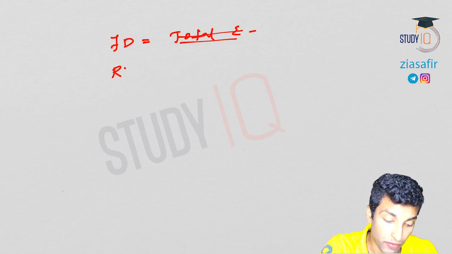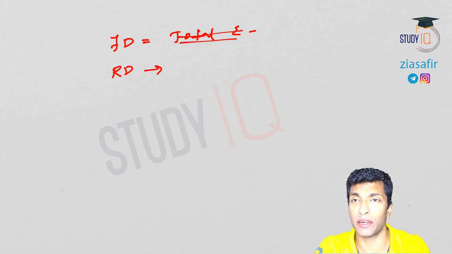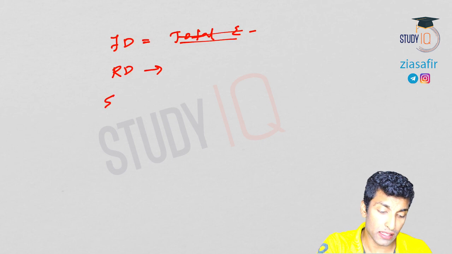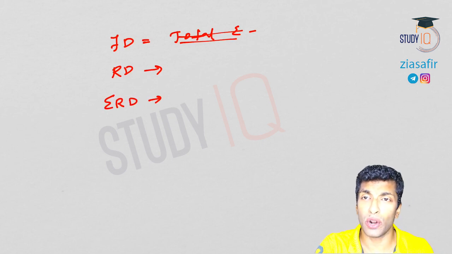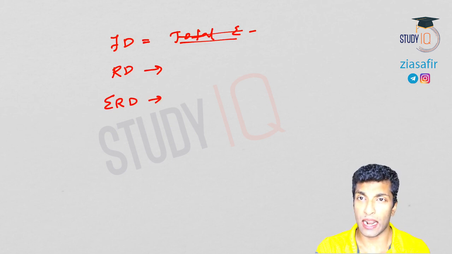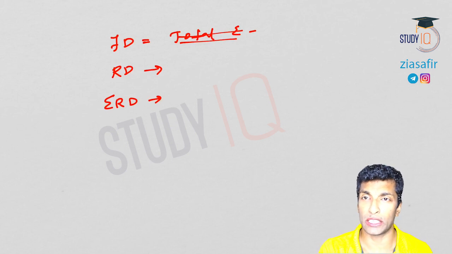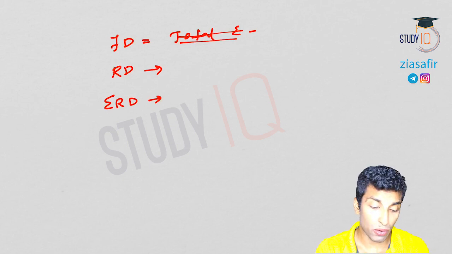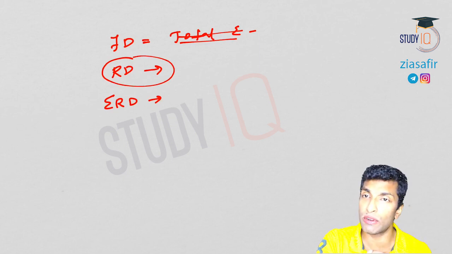Then we discussed revenue deficit. Easy, it is nothing but revenue expenditure minus revenue receipts. Then we discussed effective revenue deficit, because revenue deficit is all about revenue expenditure minus revenue receipts. But some of the grants which are given to states come under revenue expenditure. So when you calculate revenue deficit, those grants will be part of this revenue deficit calculation.